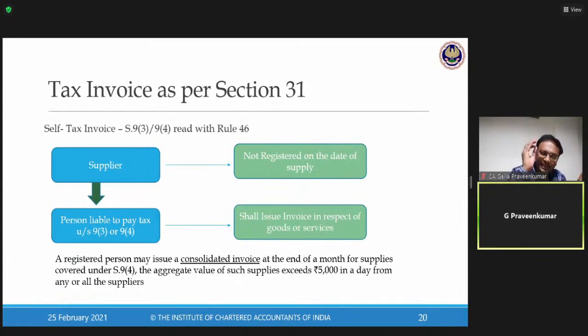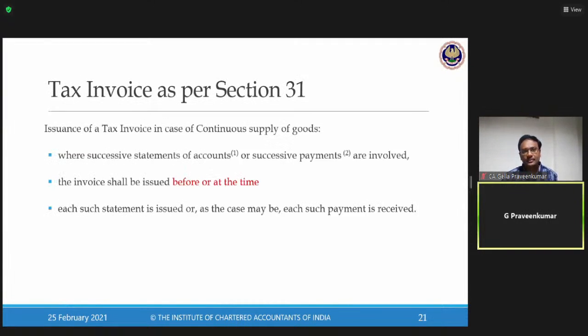Please keep in mind, this self-tax invoice is one document which is compulsory for me to avail input tax credit. This is what we need to understand as per Rule 46, read with Section 31, Subsection 3. Friends, whoever has any doubt which you have come across in your articleship, or any specific example to understand in relation to this refund voucher, receipt voucher, you can interrupt. I'll give more clarity in this regard.